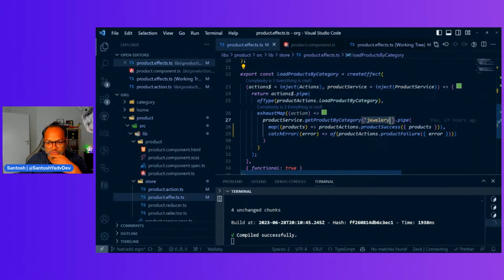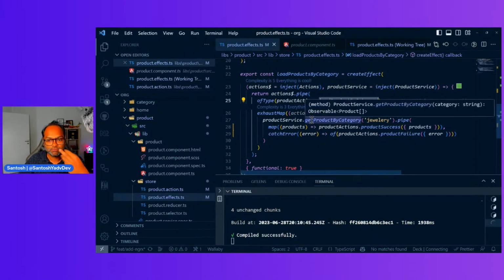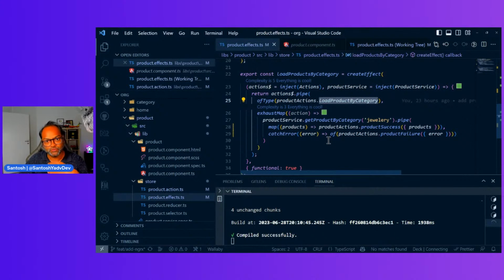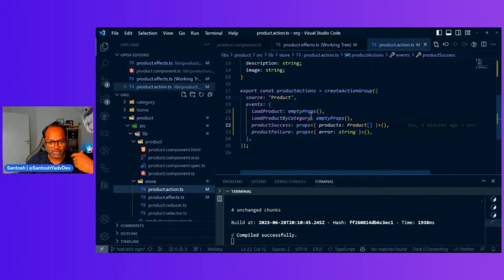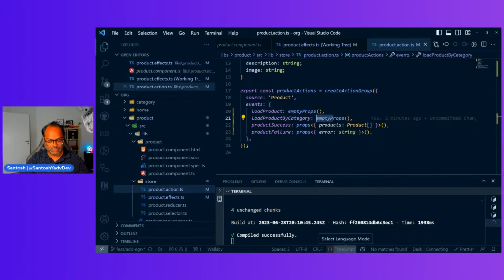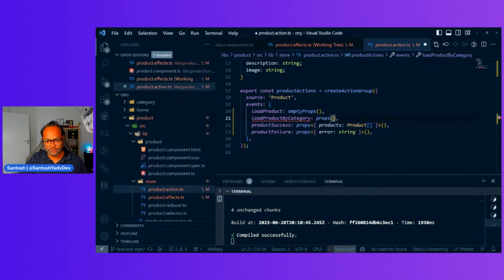So rather than having this jewelry as a static value, what we can do is we can take this category name as a value which is dispatched once user clicks on the URL. So to accommodate that, what we'll do is we'll change our action a little bit. So rather than actually having empty props, I will say this is props and it has a category which is of type string.